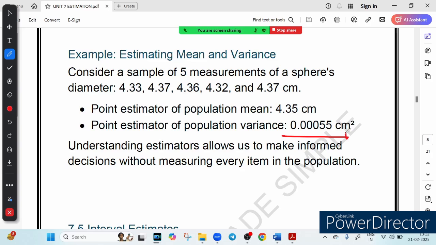So this means without measuring every single sphere, we can estimate the average size and variation with confidence. Estimation techniques are powerful tools in banking, finance and business, whether it is predicting loan default, estimating customer churn, or quality control in manufacturing. Sampling saves time. So for the time being, you must remember that variance estimate uses n-1 to remain unbiased, sample proportion helps estimate population proportion, and estimates guide decision making in real life. These 3 things you must understand.